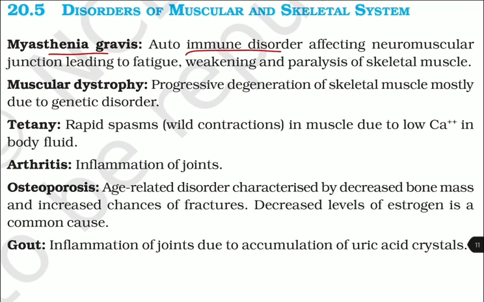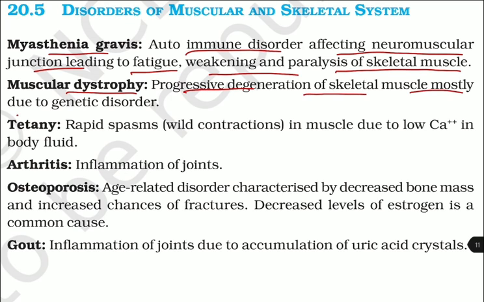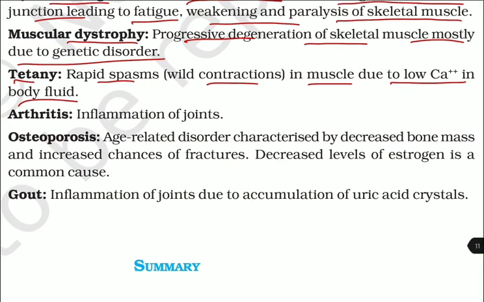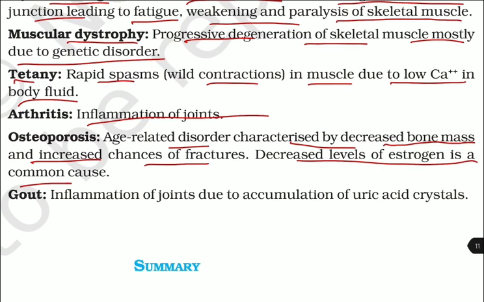Disorders of muscular and skeletal system. Myasthenia gravis, autoimmune disorder affecting neuromuscular junction leading to fatigue, weakening, and paralysis of skeletal muscle. Muscular dystrophy, progressive degeneration of skeletal muscle mostly due to genetic disorder. Tetany, rapid spasm, that is violent contraction in the muscle due to low calcium in the body fluid. Arthritis, inflammation of joints. Osteoporosis, age-related disorder characterized by decreased bone mass and increased chances of fractures, decreased level of estrogens in the common cause. Gout, inflammation of joint due to the accumulation of uric acid crystals.